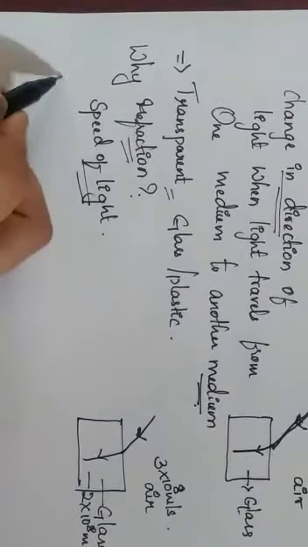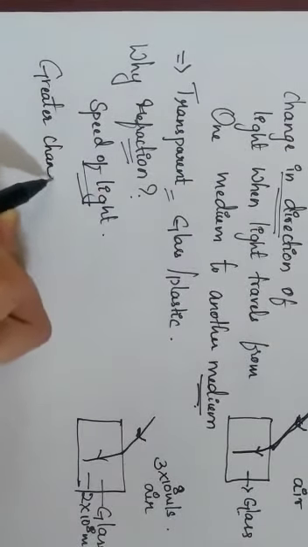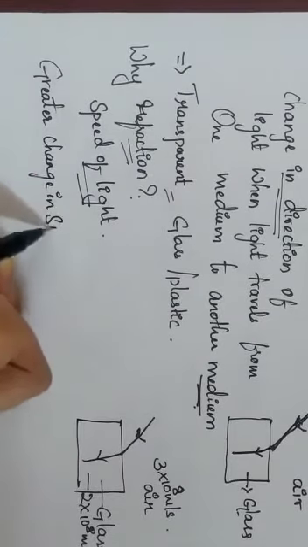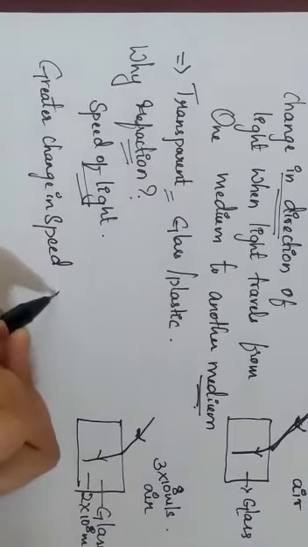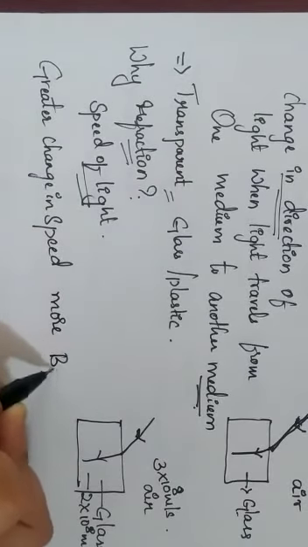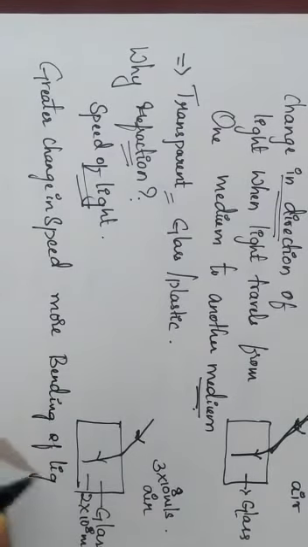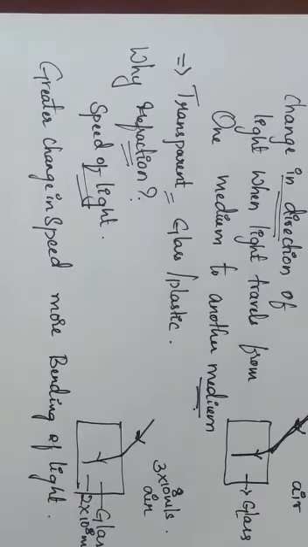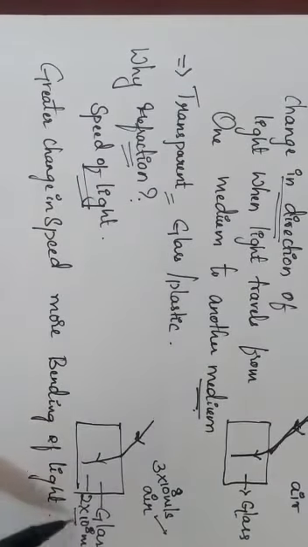So if there is a greater change in speed of light, then there will be more bending. Greater the change in speed, more will be the bending of light. More bending of light means more refraction takes place. Here you can conclude that air is having more speed of light compared to glass, isn't it?